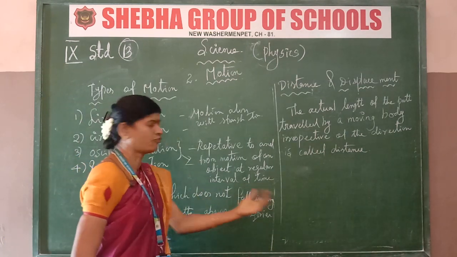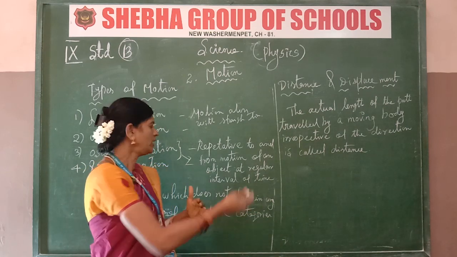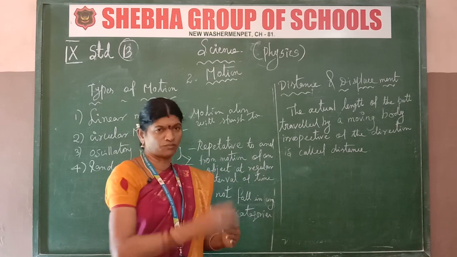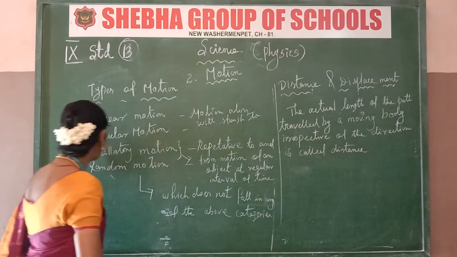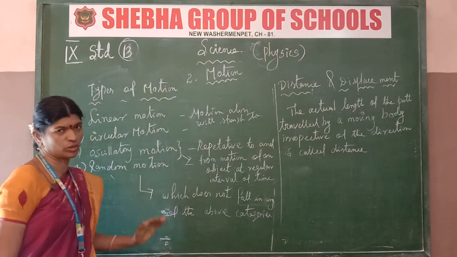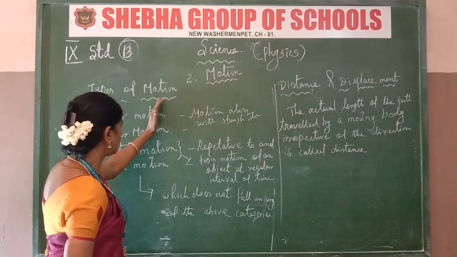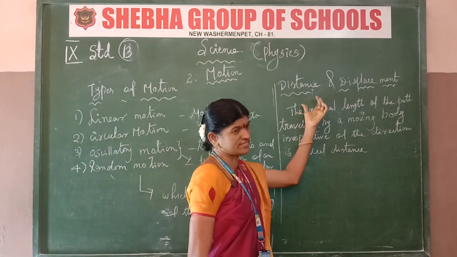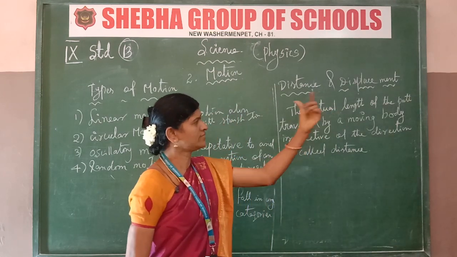Which does not fall in any one object of the above categories. Does not fall in any one object for the category of random motion. It's clear. That is called a type of motion. Next one is distance and displacement.